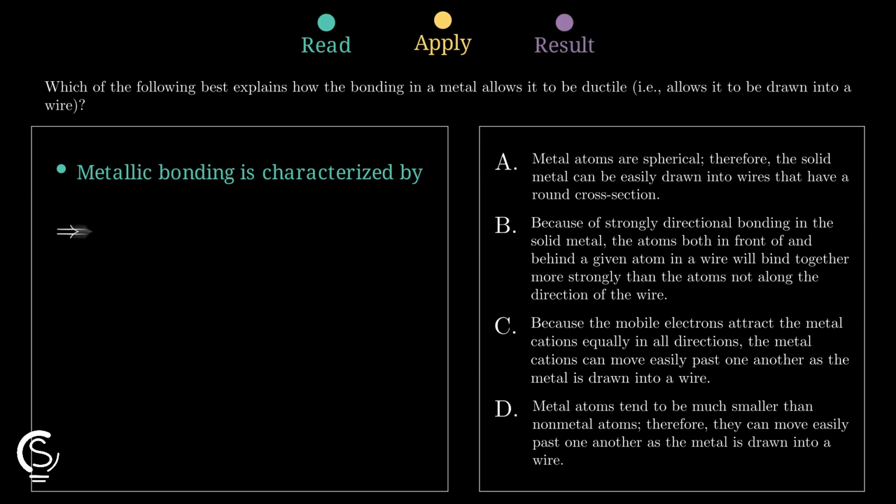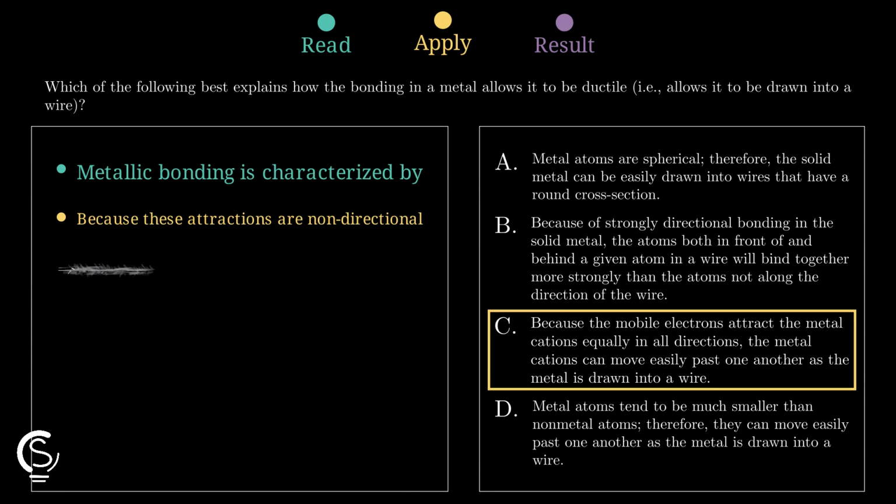So the best statement is option C, because mobile electrons keep attracting the cations while they move, letting the metal stretch into wire.